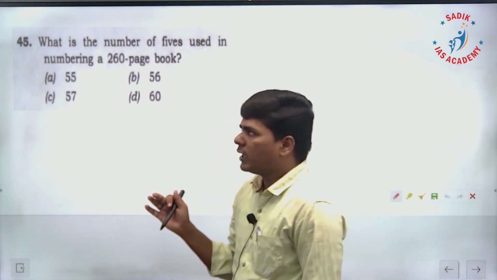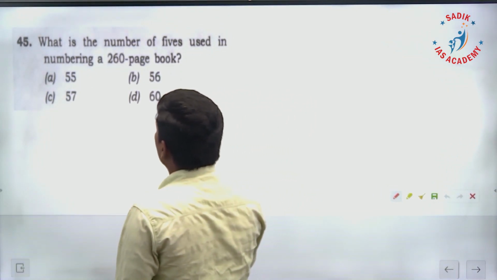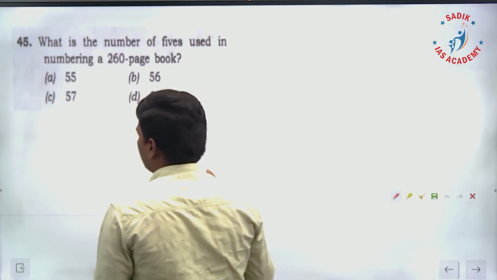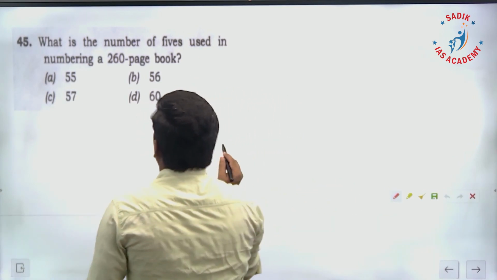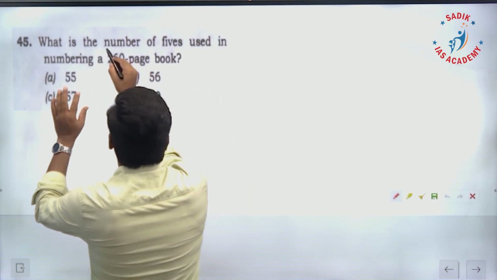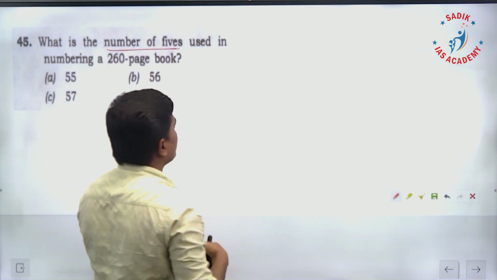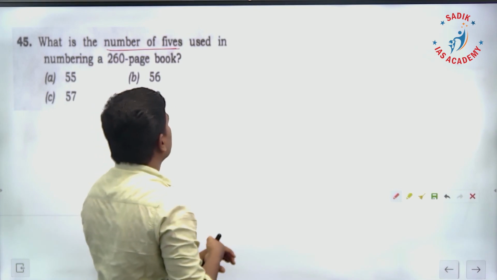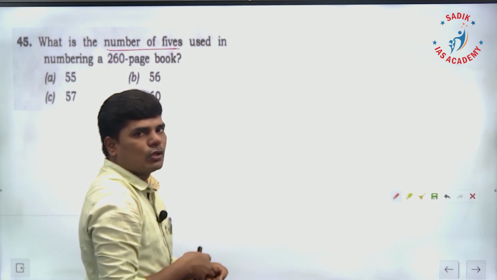Question number 45. What is the number of 5s used in numbering a 260 page book? They are asking the number of 5s. How many 5s are we going to enter from 1 to 260?